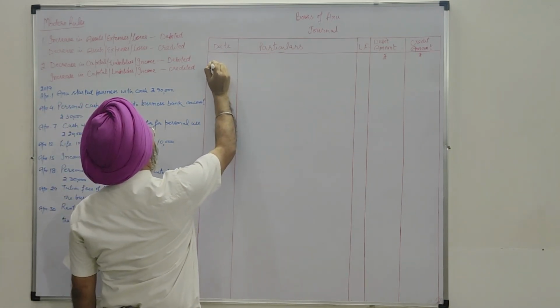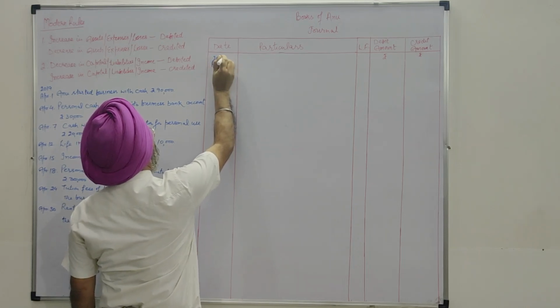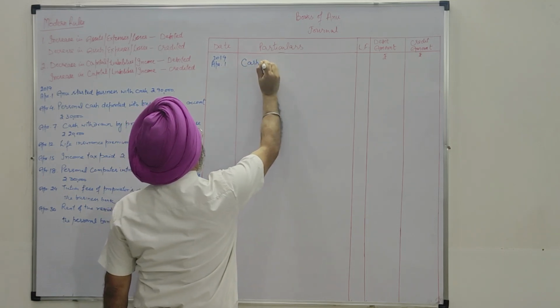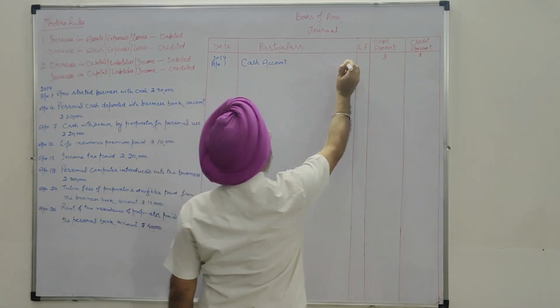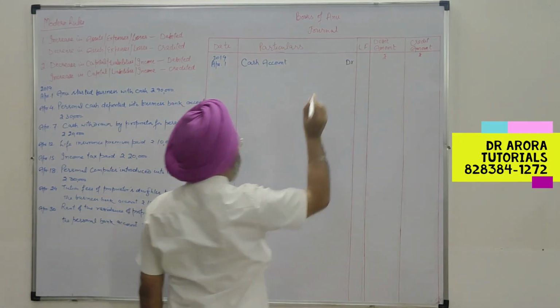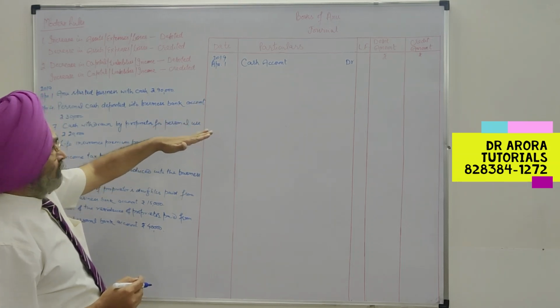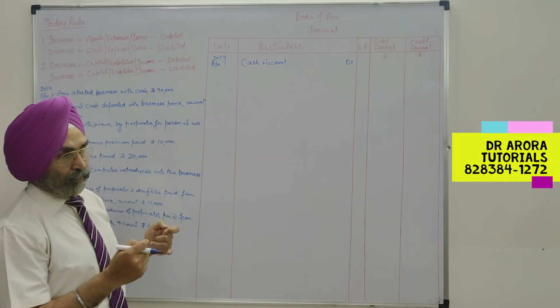On April 1st, 2019, increase in asset is debited. And if we would have applied traditional rules, then we would have debited what comes in.